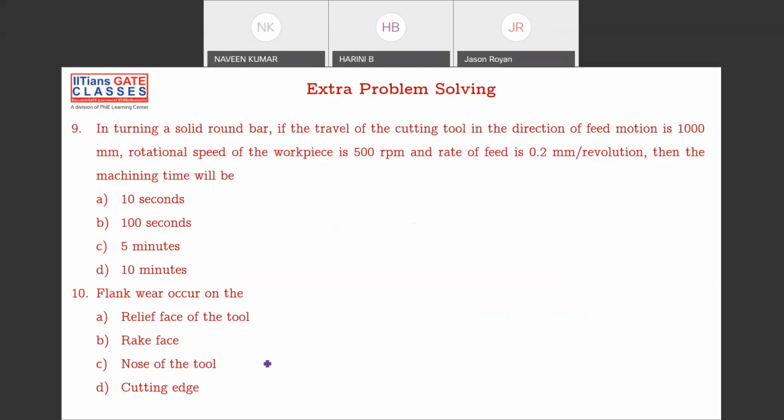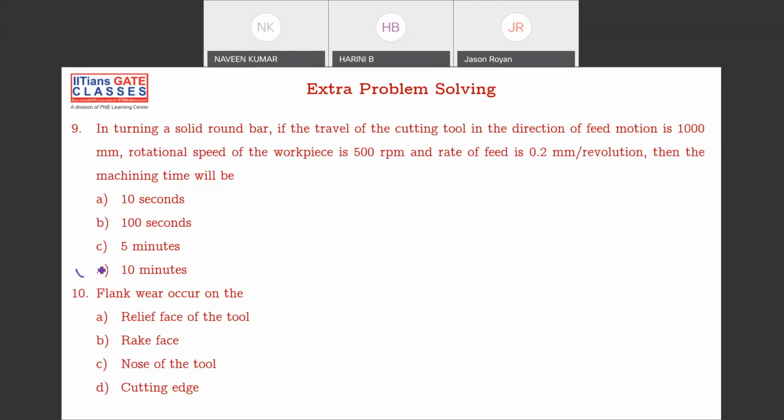This is asking machining time. You know the formula for machining time, right? Okay. Please check your units. Units are very important. Don't be in a hurry. See, in a hurry, you might have kept A. In the exam, I think there is no negative marking, but you'll get a wrong answer, and you're losing 1 mark or 2 marks, right? So please pay attention to units.